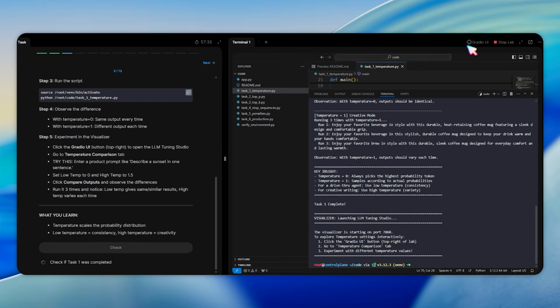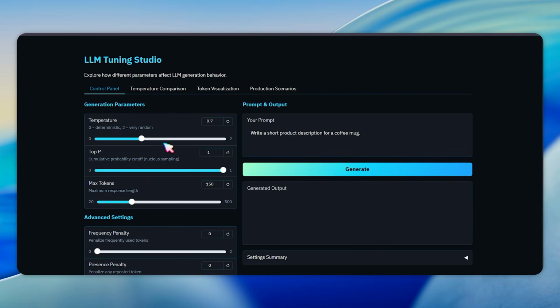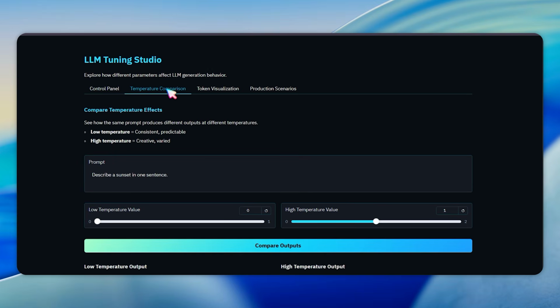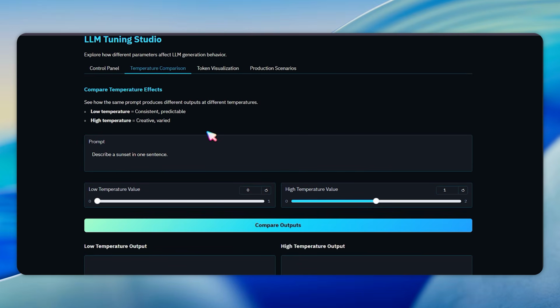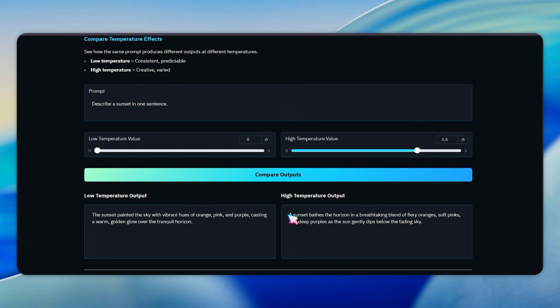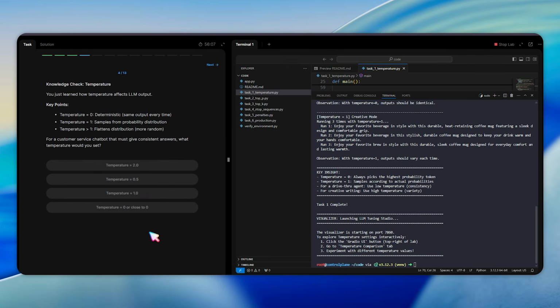After running, click the Gradio UI button to open the LLM Tuning Studio and go to the Temperature Comparison tab, where you can enter a prompt like "describe a sunset in 1 sentence" and compare how low versus high temperature outputs. We have a knowledge check about temperature. The question asks, for a customer service chatbot that must give consistent answers, what temperature should you set? The answer is temperature equals 0 or close to 0 because consistency is key for customer service, and temperature 0 ensures the same question gets answered every single time.